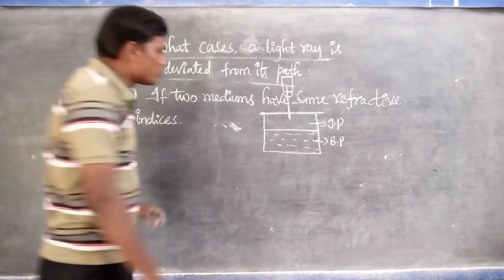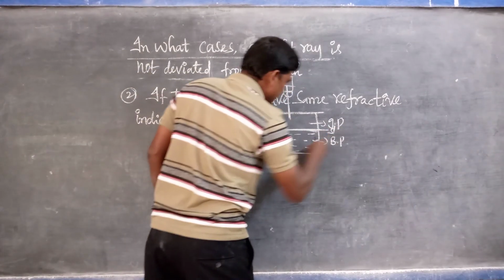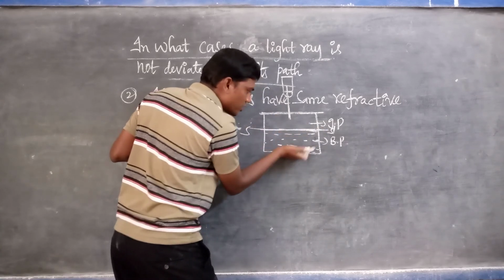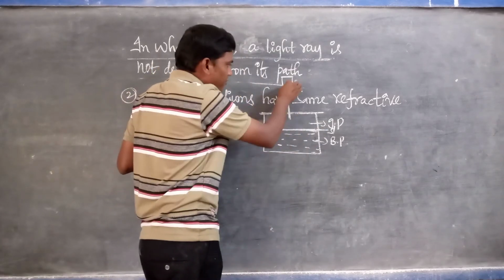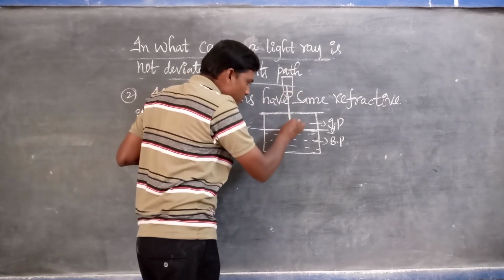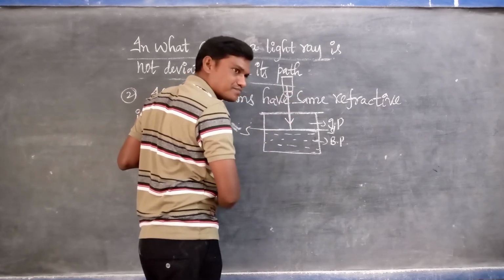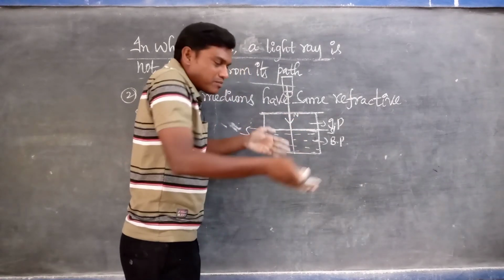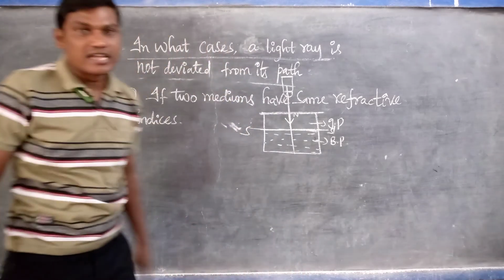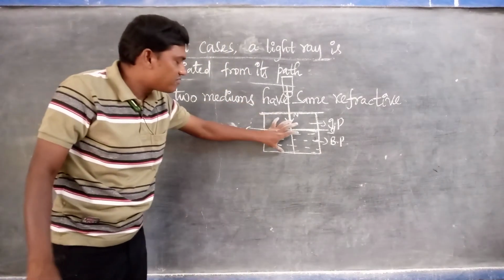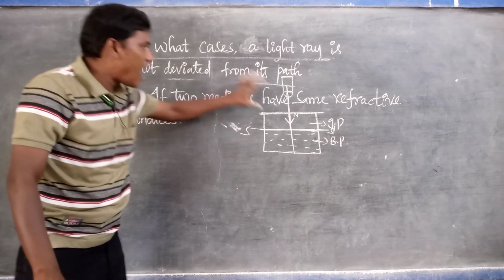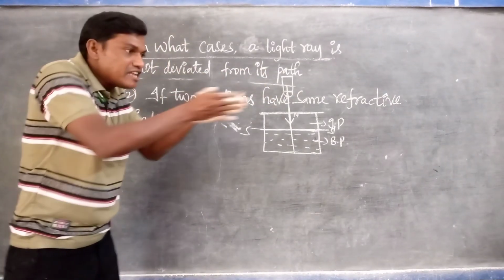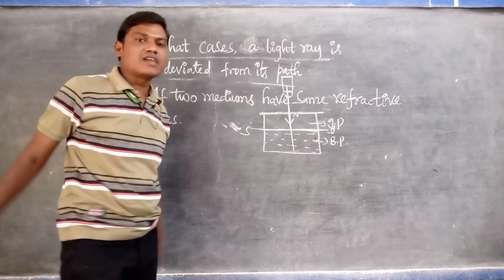If a laser light is focused onto the surface of separation of the two media, this line S dash S, with the glass portion on one side and the benzene portion on the other, along the normal, you observe that the laser light does not deviate from its path and goes along the straight line. If two mediums have the same refractive index, the light is undeviated and goes along a straight line path.